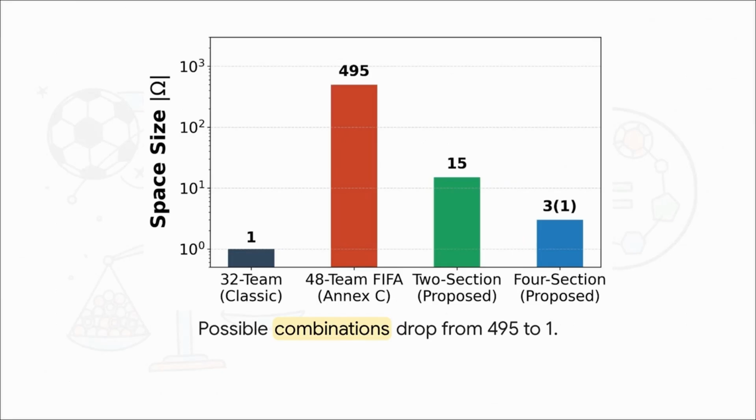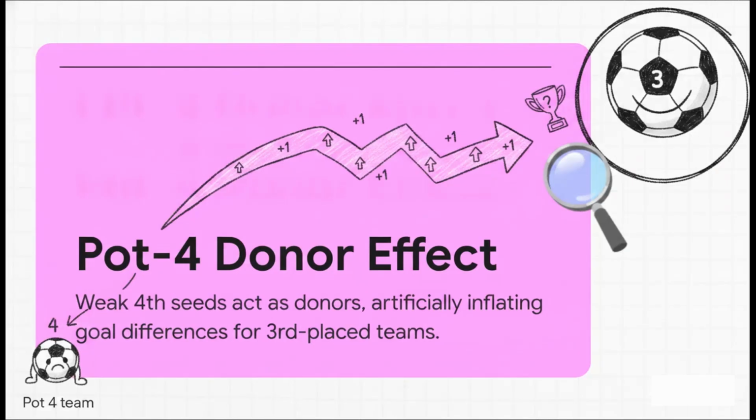We go from exactly one single predictable path in the classic 32-team format straight up to 495 in the new FIFA system. It's a massive, massive spike. It turns into a logistical nightmare that relies on an incredibly complex lookup table just to figure out who plays who. Furthermore, this mathematical dependency creates what researchers call the pot 4 donor effect.